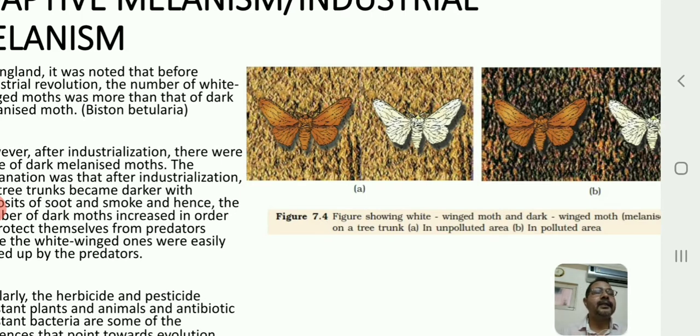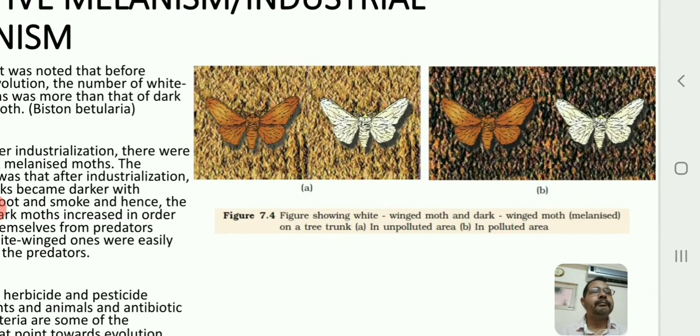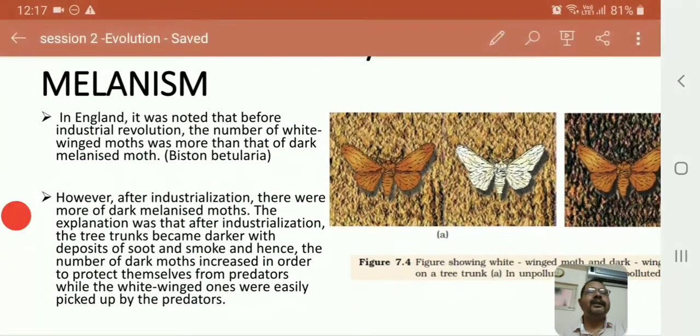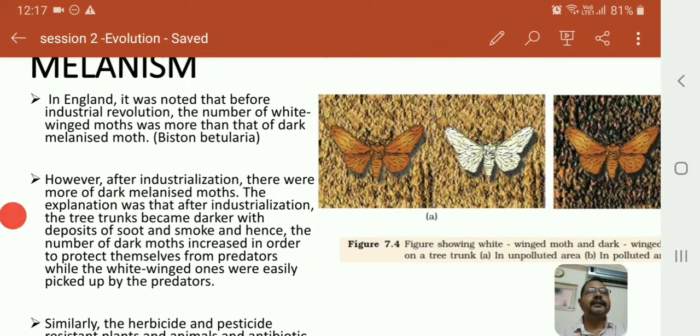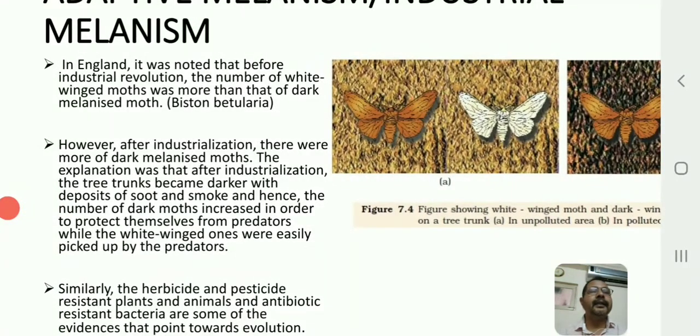As a result, the dark moths could not be seen by the predators, and the population of white peppered moth gradually decreased, and the population of dark melanized moth increased. Now, what do these examples help us to understand? They help us understand industrial melanism.